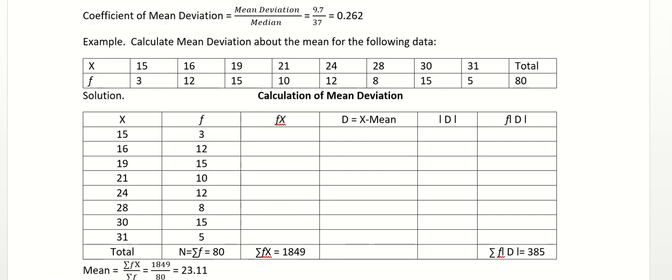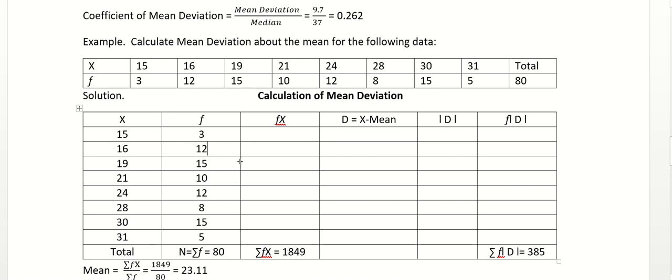Okay. Now the second question is mean deviation about the mean. We have to calculate mean deviation again, but this time through the mean. This is not an individual series question; this is a discrete series question. Here, for example, these are marks. Say 15 marks, and how many students secured 15 marks? 3. Then 16 marks, how many students secured 16 marks? 12. And so on, right? So X and F are given to you.